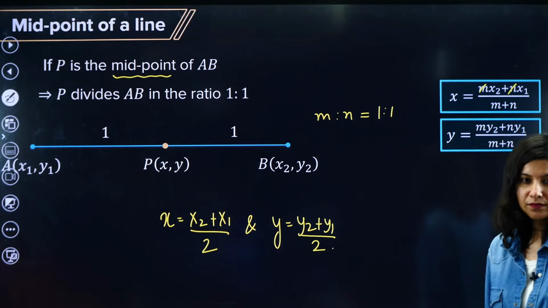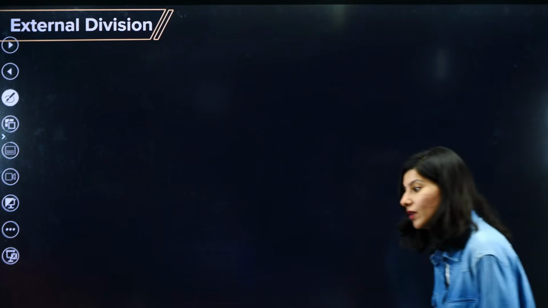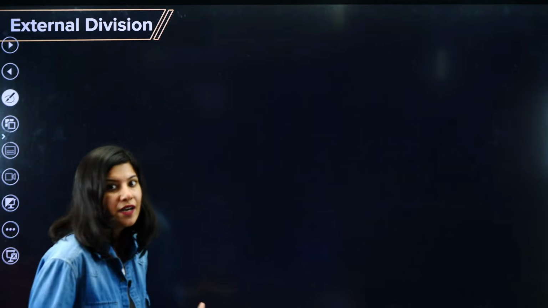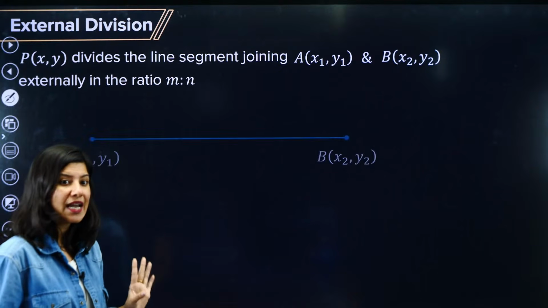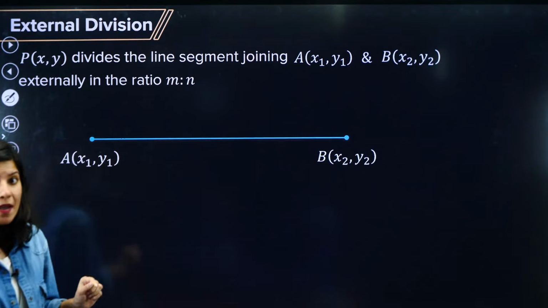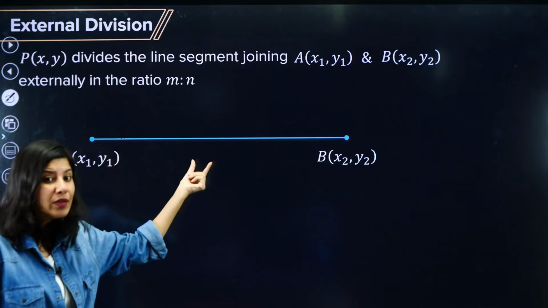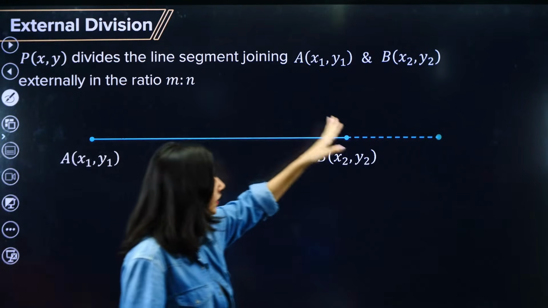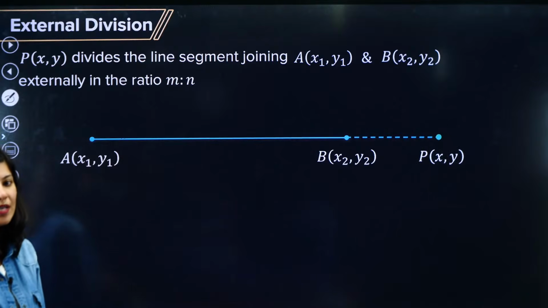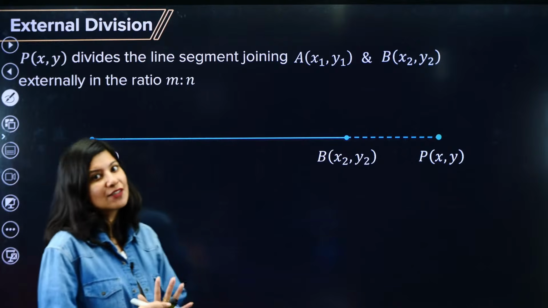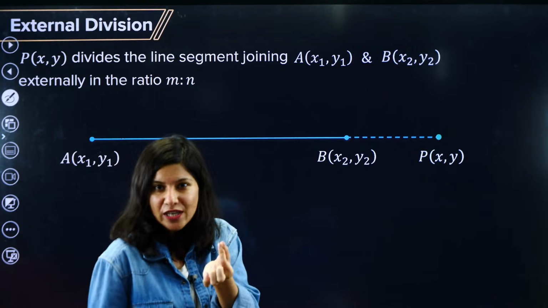Do let me know. Okay, so this is your midpoint formula. Now internal division, if it is clear, then external division. What is external division? Now the situation is same. A and B are 2 points, but this time P point is not in the middle. P point is not in between A and B. Rather, this P point is actually lying outside, externally to the line joining A and B. So the formula for this is very similar to internal division, but just a sign change you have to do.